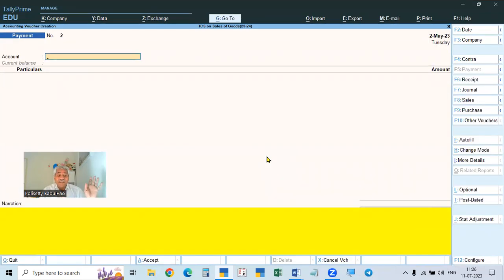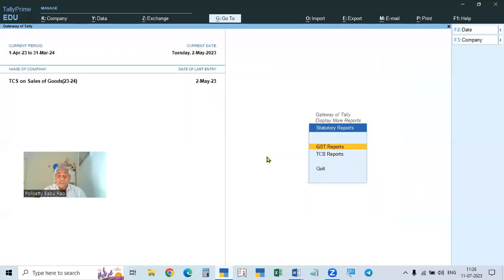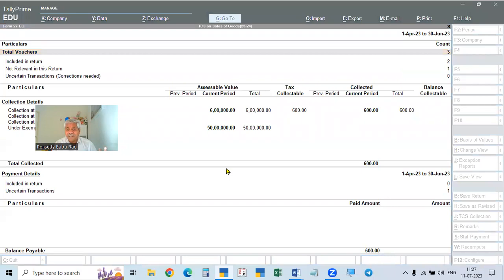Okay, we paid the money, but now you come to Display More Reports, Statutory Reports, TCS Reports. See here, 600 rupees is collected, but that is to be paid to the government, balance payable. Still it is showing payable, though we paid already. How? We have to enter the challan details, and we have not entered them. When you make the payment, I will show you once.